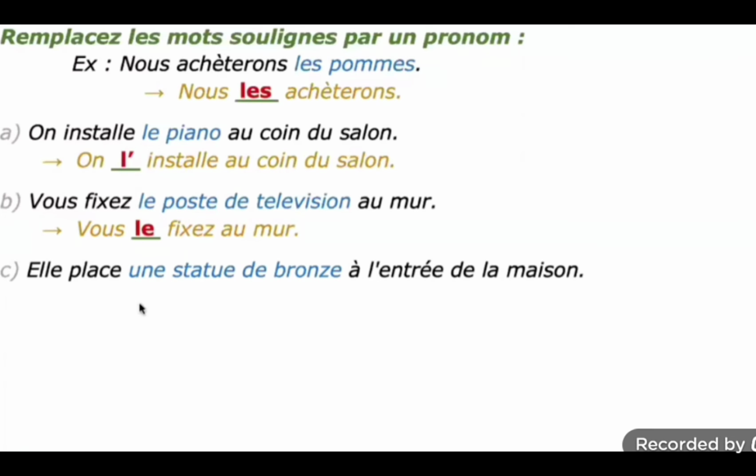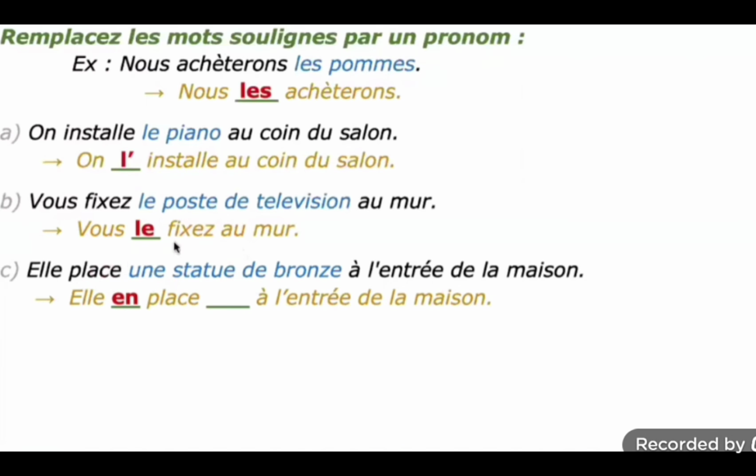you can identify it is an indefinite article, and the noun will be replaced by the pronoun en. Okay, so the pronoun should be replaced by en. Whenever you find une in the question, that is an indefinite article, and the noun will be replaced by the pronoun en.